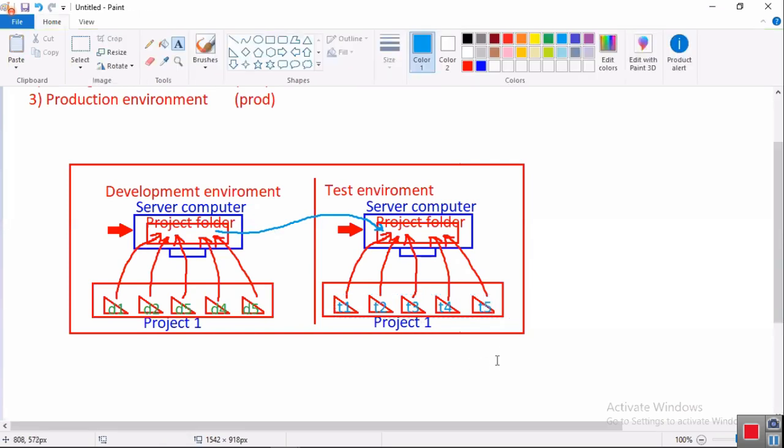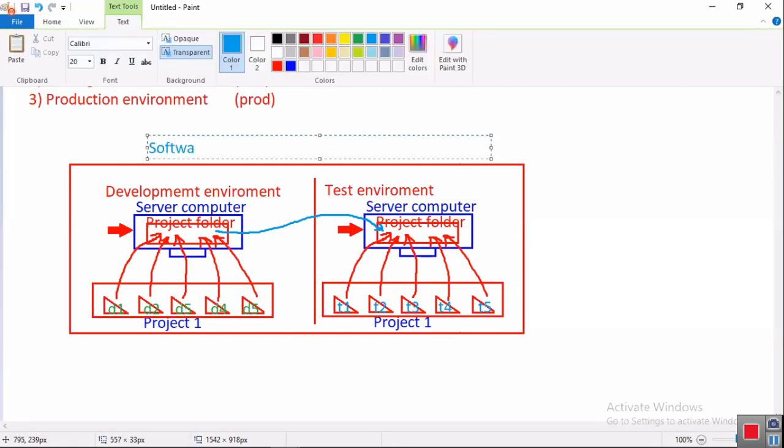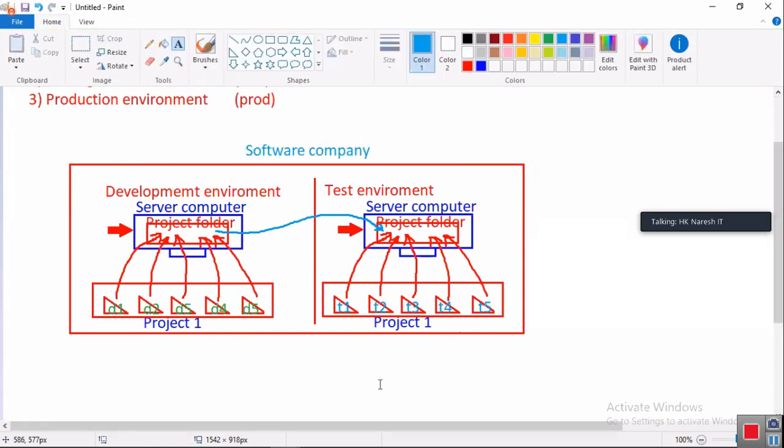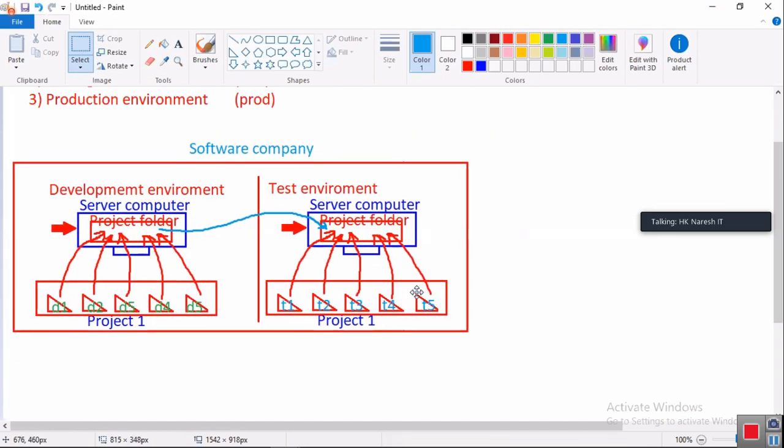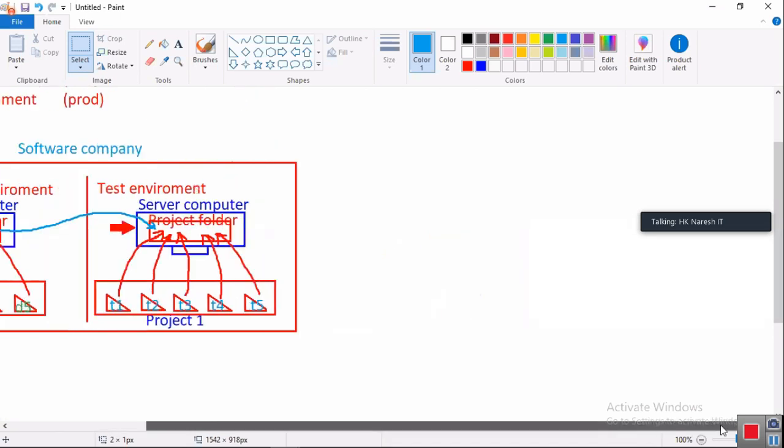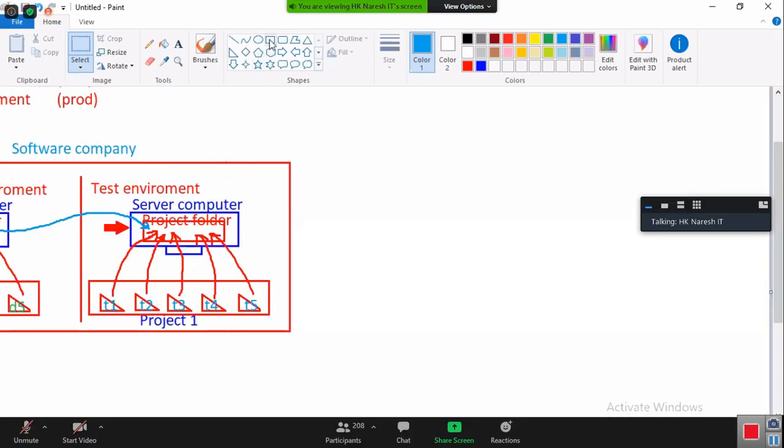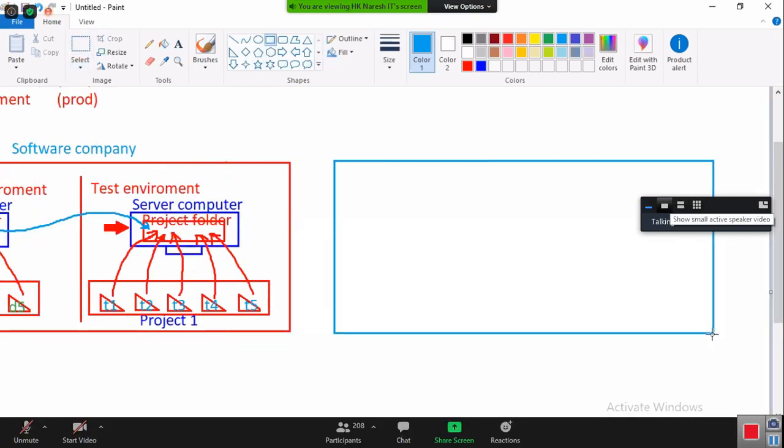Okay? Then after all these testers are certified, given a certification, yes, this project is working wonderfully. This is a software company, right? In the software company, developers and testers are working. Then after developers complete their testing and testers complete their testing process, who is coming into the picture? Client company is coming into the picture.